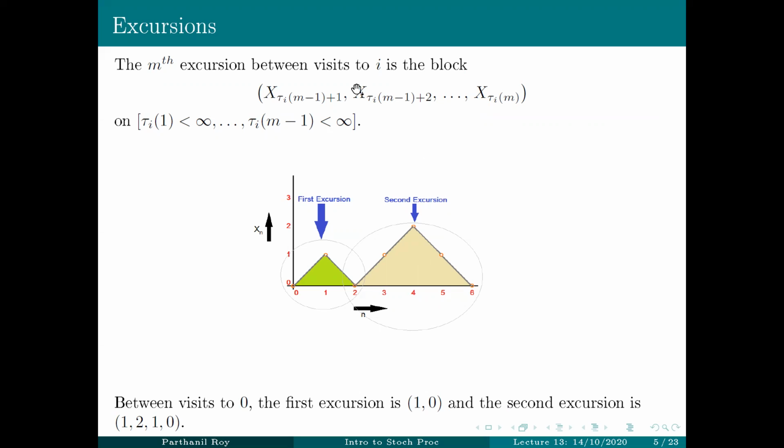Of course, this will be well defined provided the first m-1 return times are well defined and finite. So on this event, this would be the mth excursion. So in this case, the first excursion is, first it goes to 1, then it goes to 0. So 1, 0. The second excursion, after the first return time, is 1, then 2, then 1, then 0. Okay.